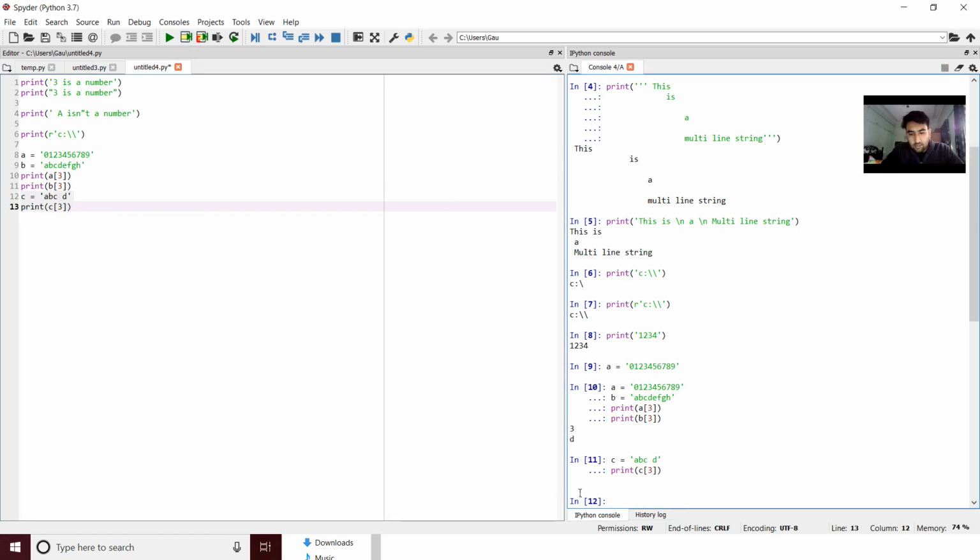See, that's the output, a blank space over here. So this was all about index and how they start from 0, not from 1. Python gets a bit tricky in this sense, since in some other languages the index starts from 1, but in Python it starts from 0, right?